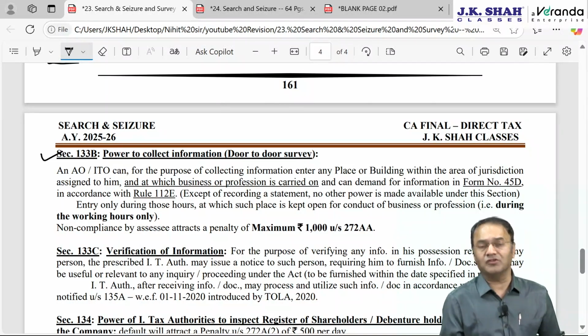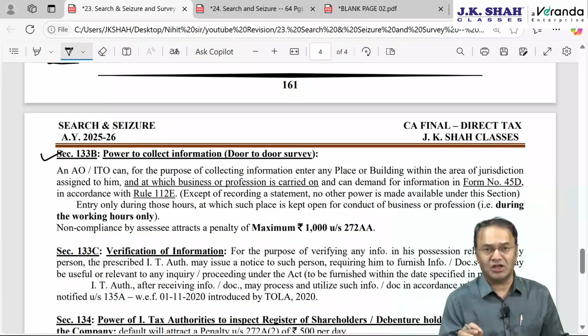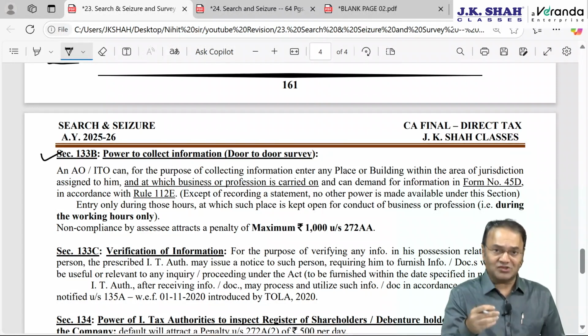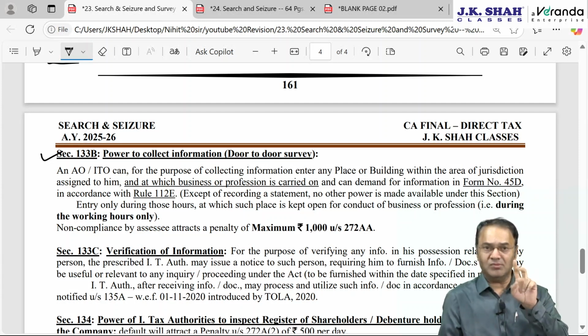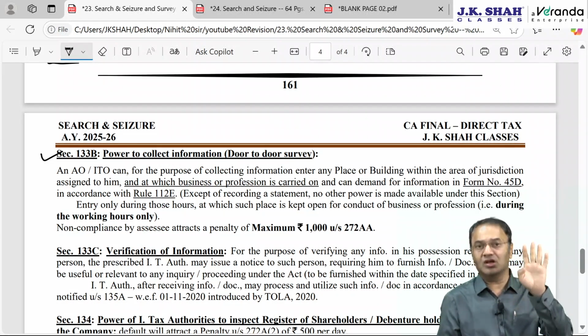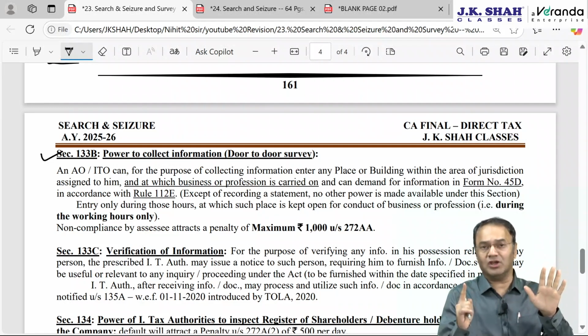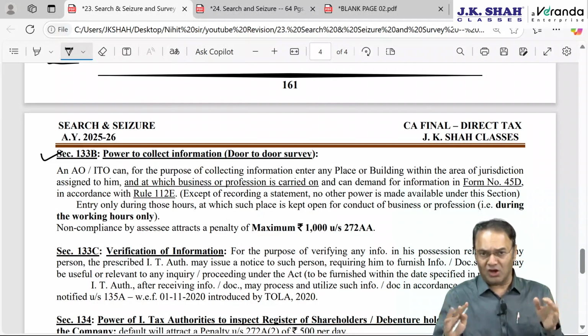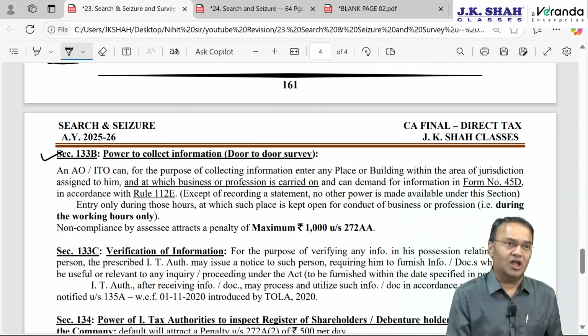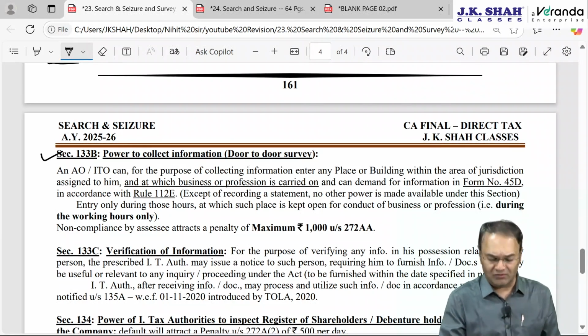Under 133B, the officer, of course with approval, will come with a questionnaire in a pre-printed form, form number 45D, which contains 14 pre-printed questions. They will ask questions to the assessee, and the assessee will reply. The 14 questions pertain to the assessee's normal information: name, address, PAN number, GST number, total sales turnover, how many heads of income he reports, how much income was reported, how much was his turnover, bank account details, etc. Then his signature will be taken and the date will be jotted down.